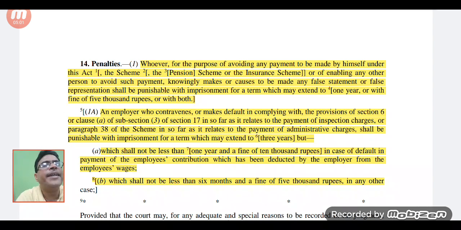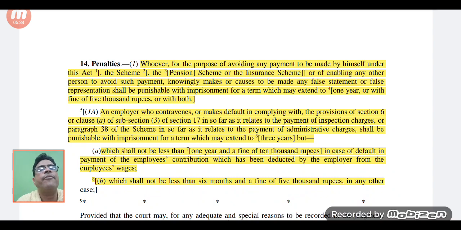I am just reading out this section so that you can easily understand the different provisions which come under penalties. First one is, whoever, for the purpose of avoiding any payment to be made by himself under this act, the scheme, the pension scheme or the insurance scheme, or of enabling any other person to avoid such payment, knowingly makes or causes to be made any false statement or false representation, shall be punishable with imprisonment for a term which may extend to 1 year, or with fine of 5,000 rupees, or with both.